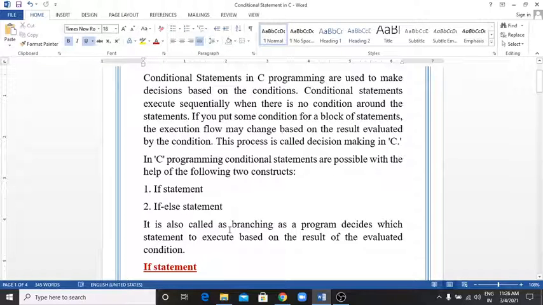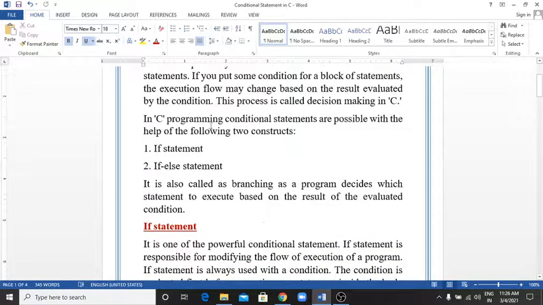It is also called branching, as the program decides which statement to execute based on the result of the evaluated condition.